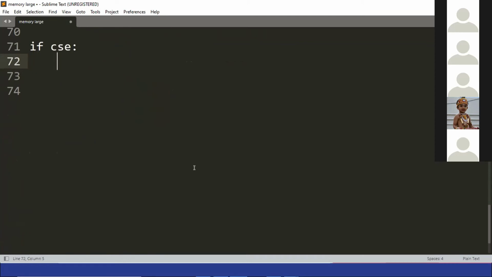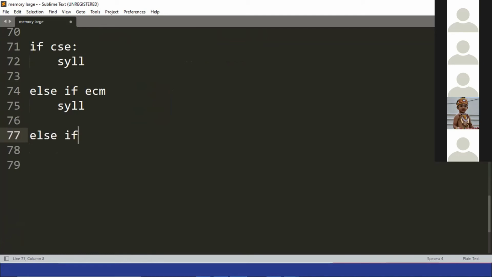The program will be very long and it should check all the if cases. Instead of checking all the if cases, if we have a particular switch for CSE, it will automatically go to the CSE block and print the CSE syllabus. So it is an easier and simpler version of if and if else. That is the important point there.